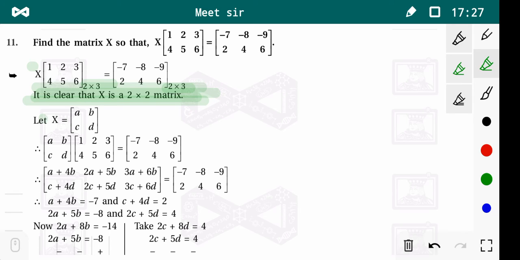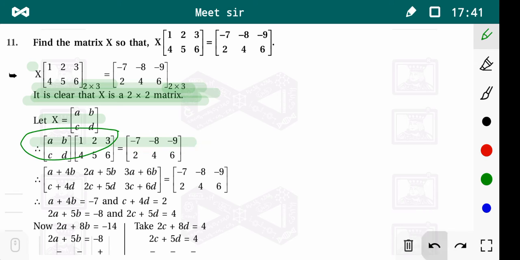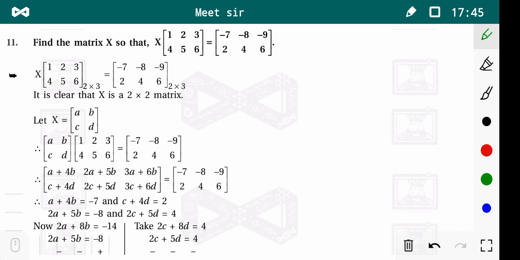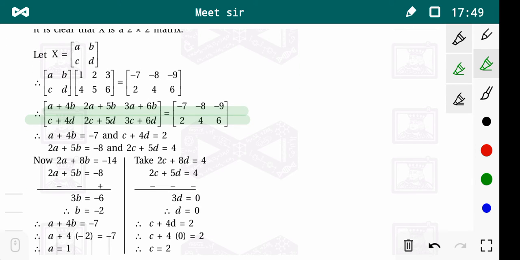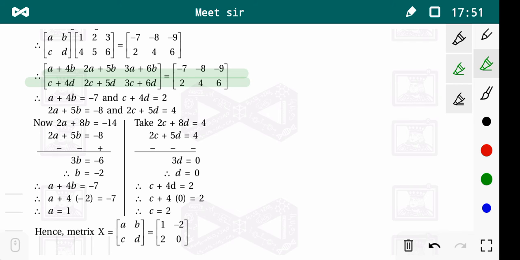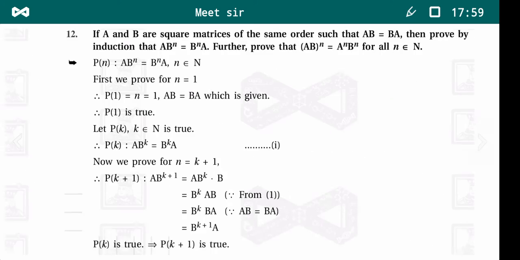Now suppose X is the matrix A, B, C, D. We put it in the given equation and we get this equation. Multiplying these two matrices we get a new matrix. Comparing these two matrices we get the values of A, B, C and D, and by putting these values in matrix X we get the value of matrix X.